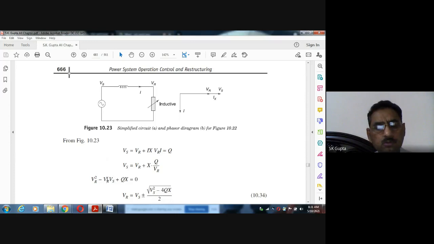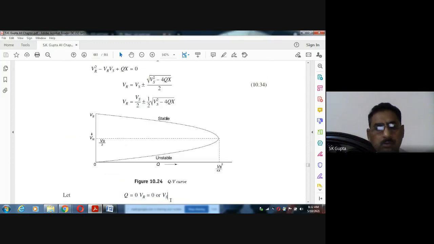So solving this quadratic equation, we can get the value of Vr, the receiving voltage, for different values of Q. It is a quadratic equation, so we can write it as minus B plus minus square root of B square minus 4AC, divided by 2A. In this way, you can get Vr. It is the equation for the receiving end voltage.